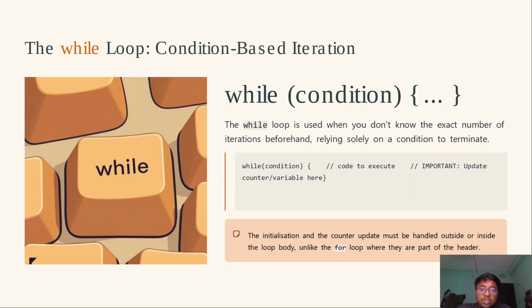The while loop, condition-based iteration: the while keyword, then the condition and the braces. The while loop is used when you don't know the exact number of iterations beforehand, relying solely on a condition to terminate. The while keyword, the condition, and the braces with the code to execute, and the important update, the increment or decrement of the counter variable. The initialization and the counter update must be handled outside or inside the loop body, unlike the for loop where they are part of the header.